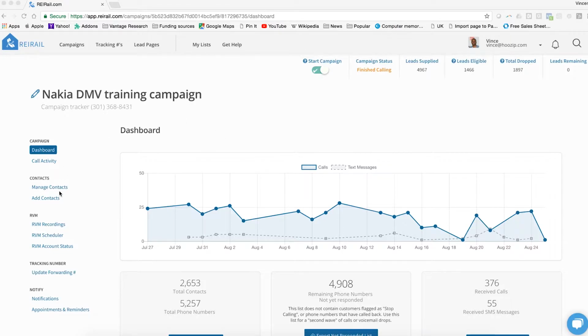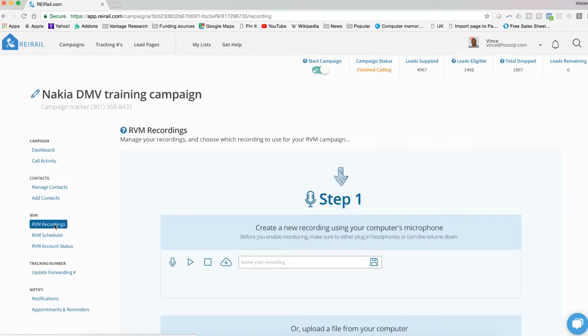From your dashboard, you can navigate straight to RVM recordings. From here you have two options. You can either record that message directly from your computer or upload a message that you have already pre-recorded from your computer. If you want to do it from your computer live, simply click this microphone to begin recording.